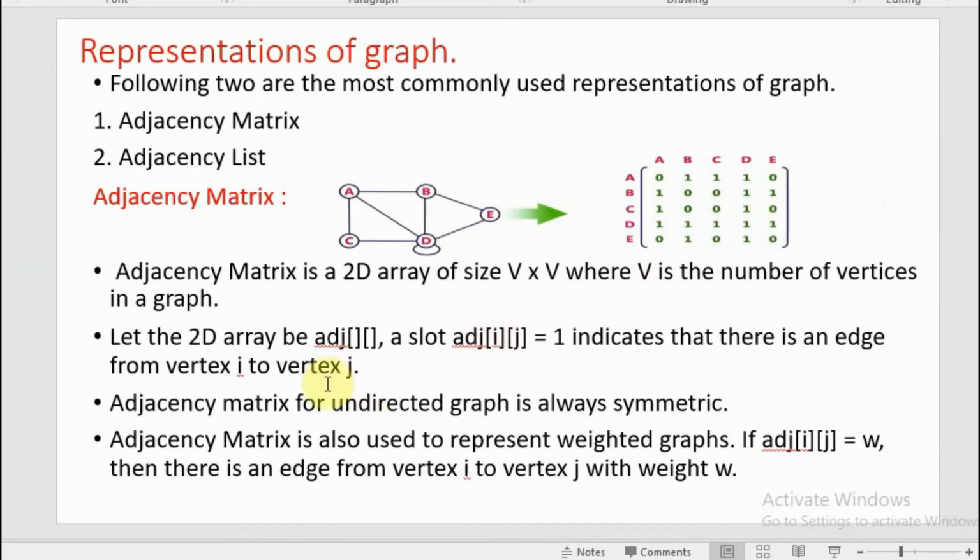Now I am saying it in words: an adjacency matrix is a 2D array of size V by V, where V is the number of vertices in the graph. So the matrix size will be V by V.